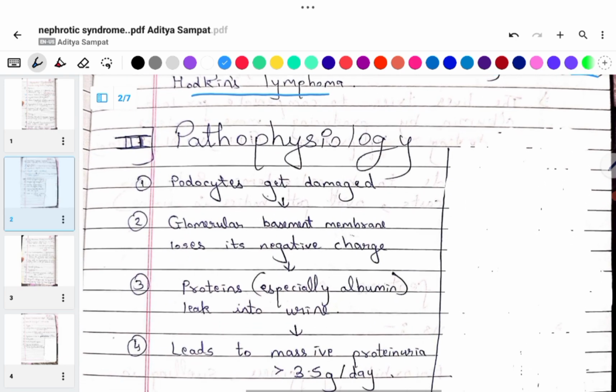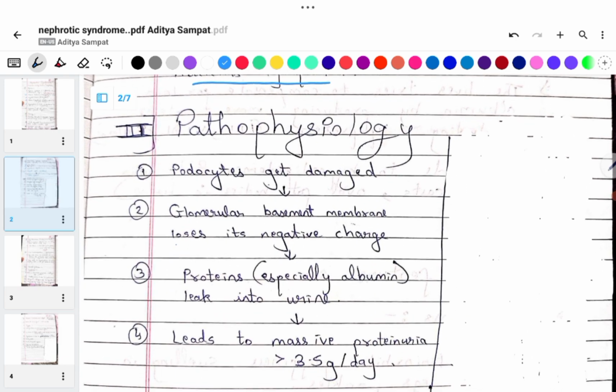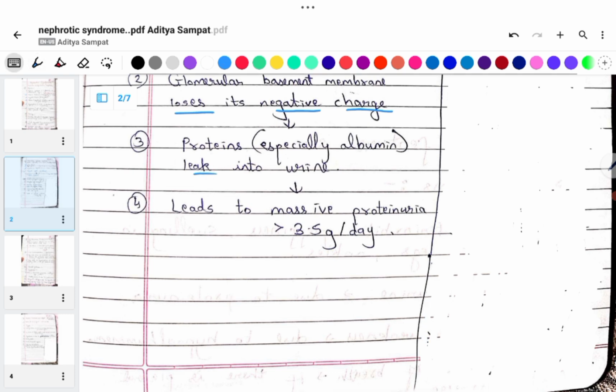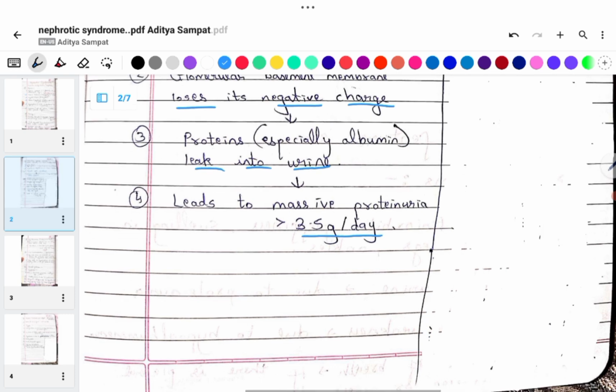Now we move to the pathophysiology. So first, the podocytes get damaged. Glomerular basement membrane loses its negative charge. Proteins, especially albumin, leak into the urine. This leads to massive proteinuria of greater than 3.5 gram per day.